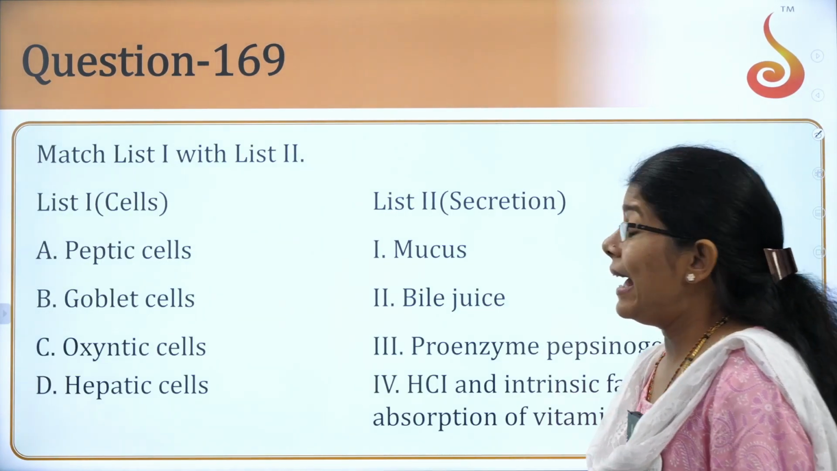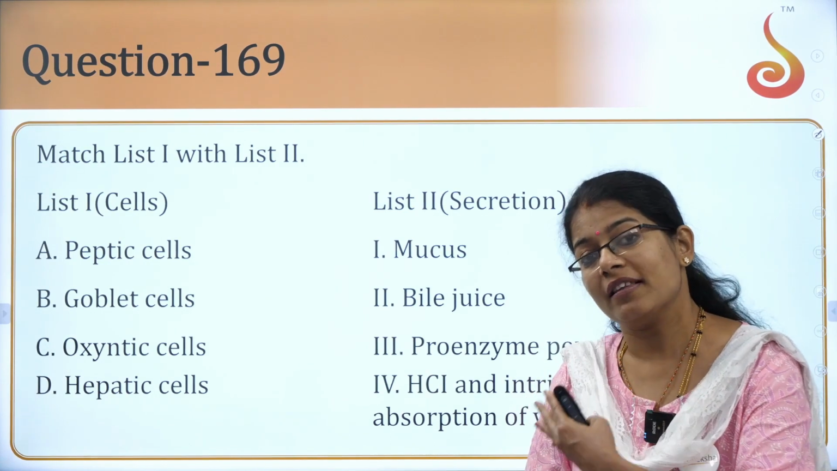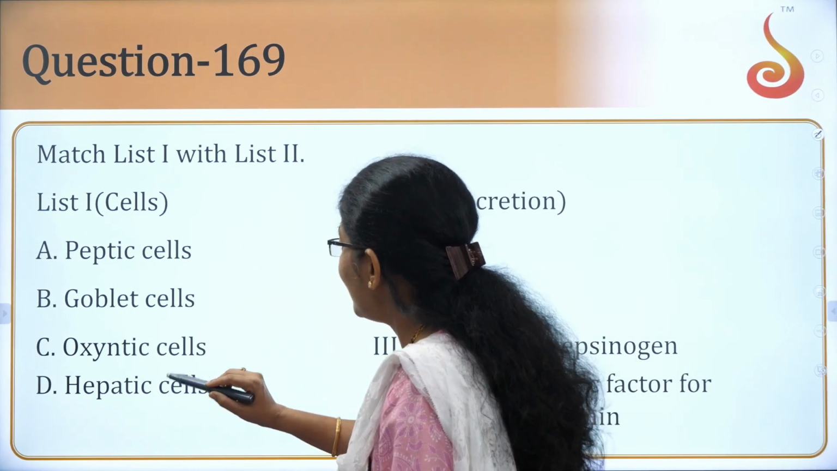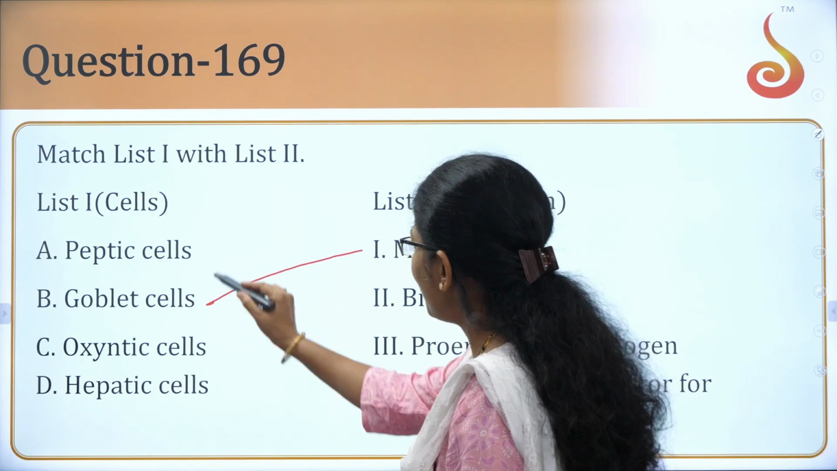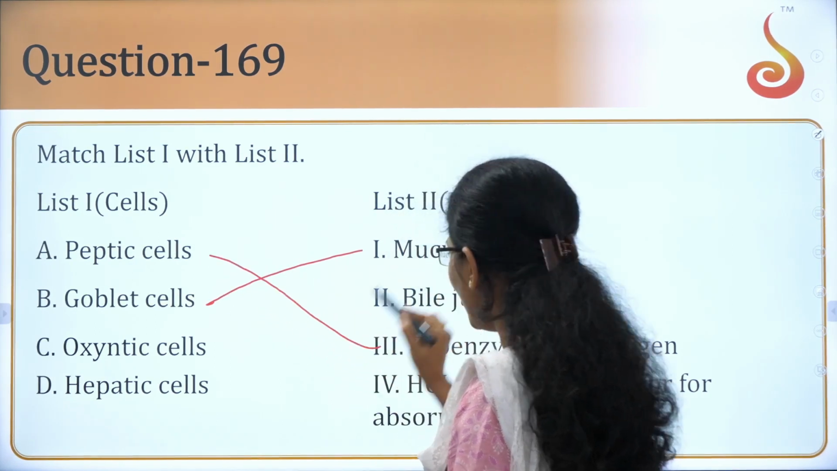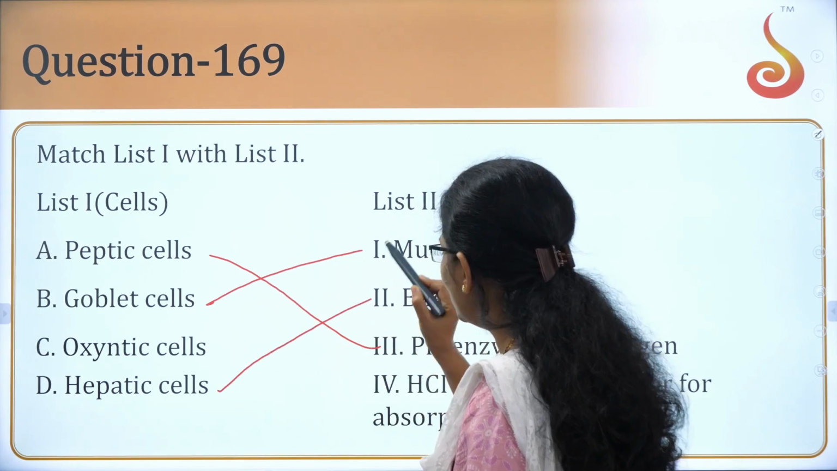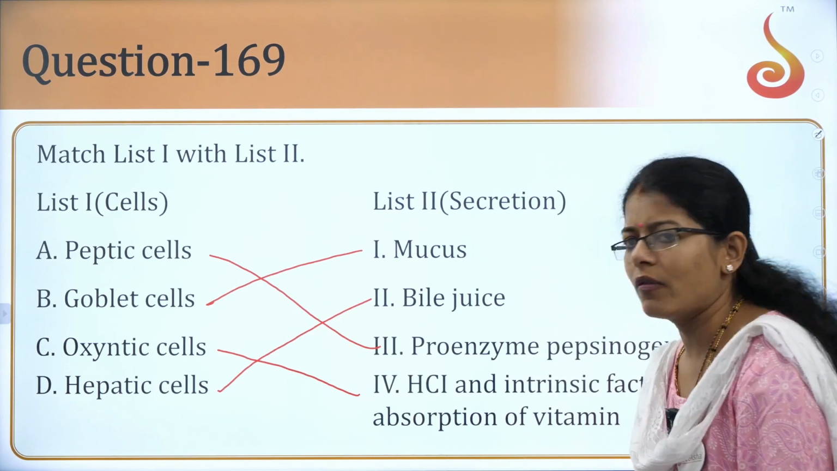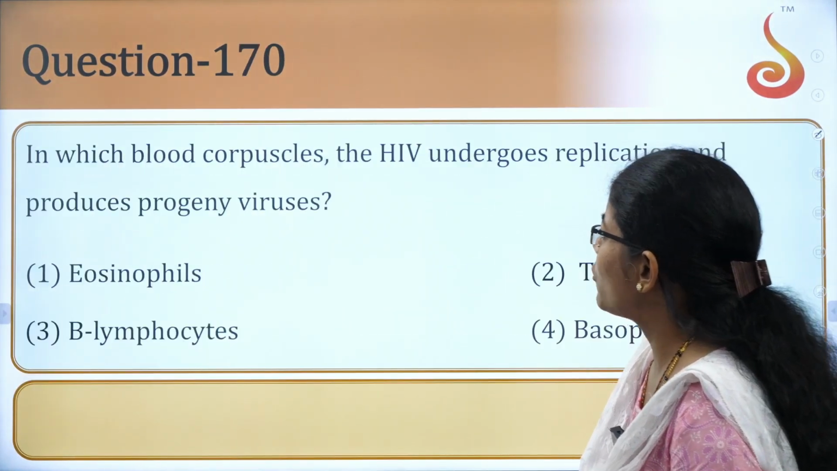Okay, next match the following. I think this year, more than other papers, they have asked match the following. Fine. Peptic cells, very simple, students. Goblet cells will release the mucus. Peptic cells release pepsinogen, very simple. Again, hepatic cells release bile juice, and oxyntic cells release HCl and intrinsic factor for absorption of the vitamin. So you can accordingly match which is the option here.